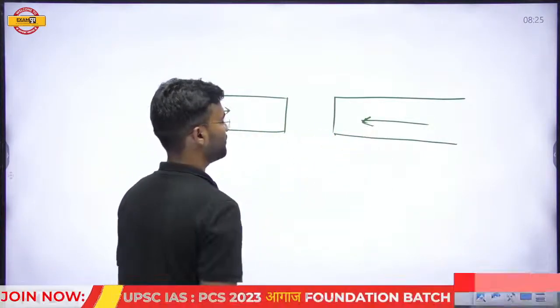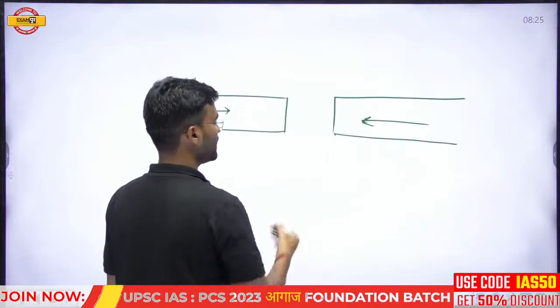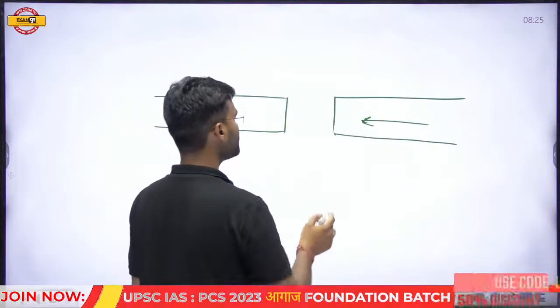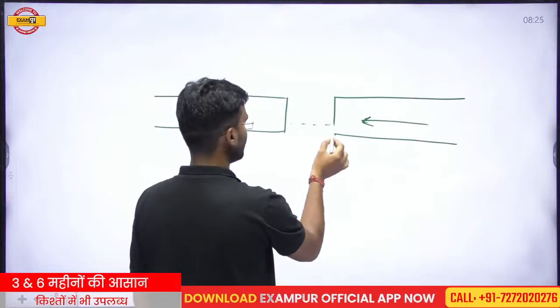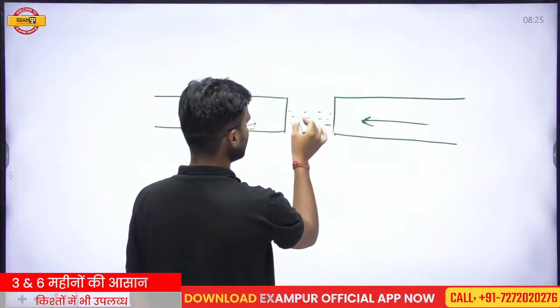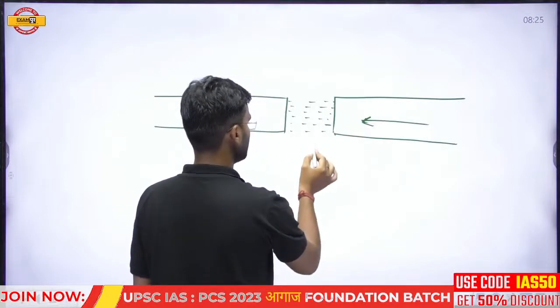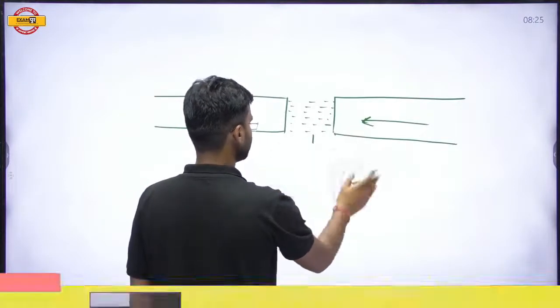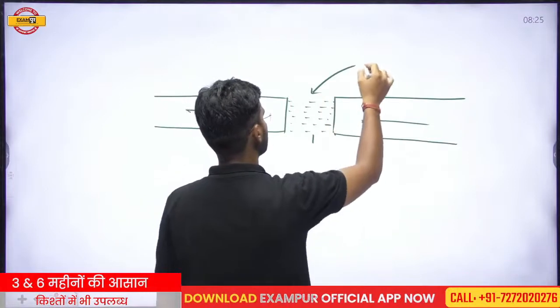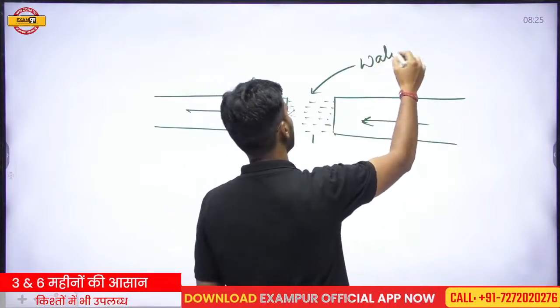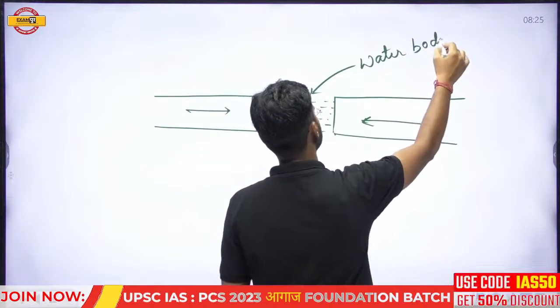Okay, so here if we look, there are two plates, and these plates are moving toward each other. If they are moving toward each other, that means there is some gap. Mostly this gap is filled by water.